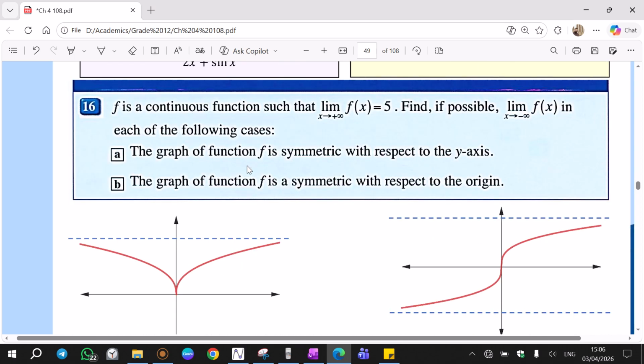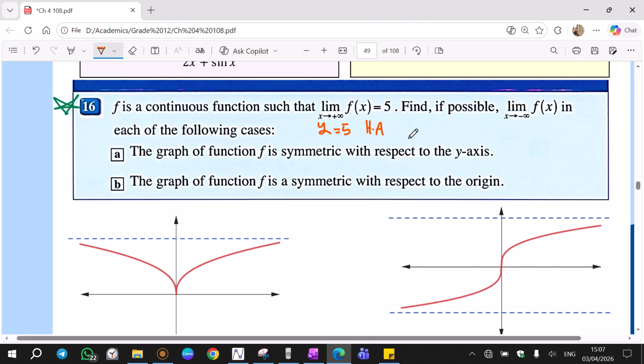Question 16 is a great question. This question is amazing. Question 16. f is a continuous function such that limit x tends to infinity of f(x) equals 5. So since the limit as x tends to infinity of f is 5, that means y equals 5 is a horizontal asymptote.